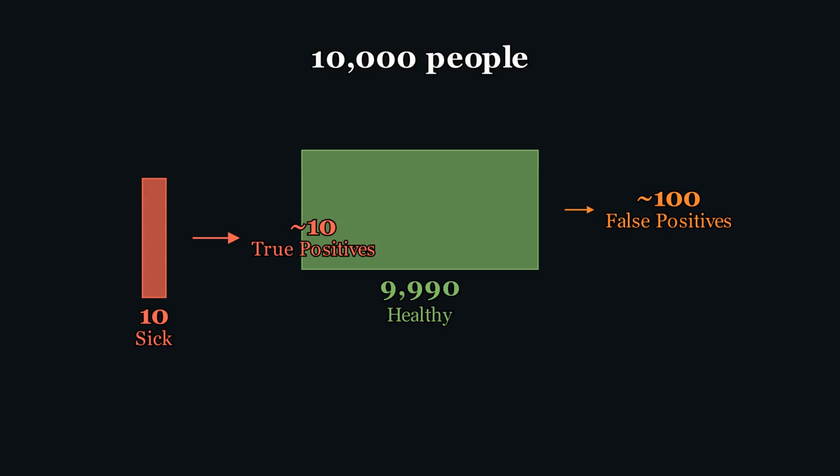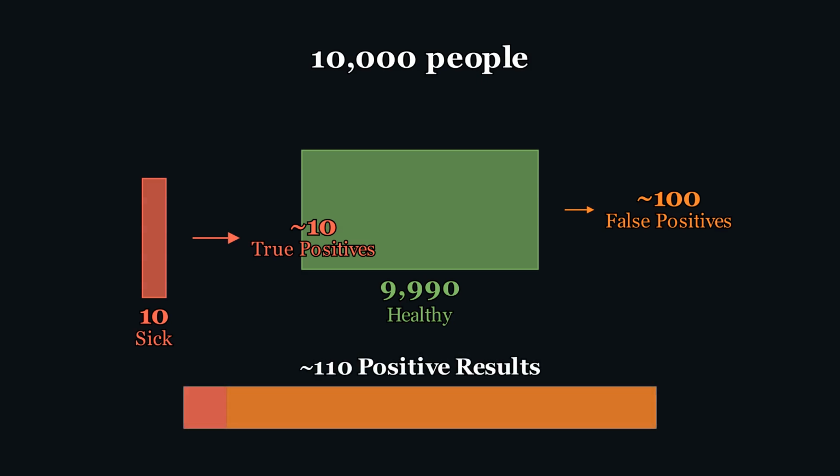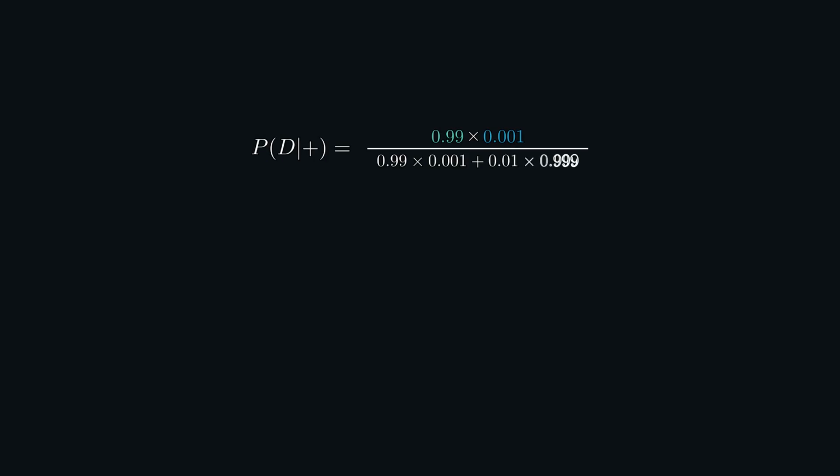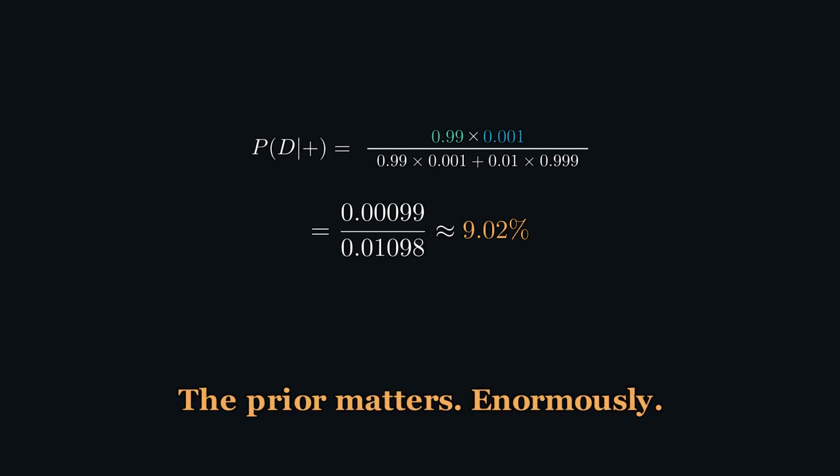The test incorrectly flags 1% of them. That's about 100 false positives. So out of everyone who tested positive, about 110 people, only 10 actually have the disease. 10 out of 110 is about 9%. This is Bayes' theorem in action. The prior, the prevalence of 0.1%, is so low that even a very accurate test produces far more false alarms than true detections. The prior matters enormously.